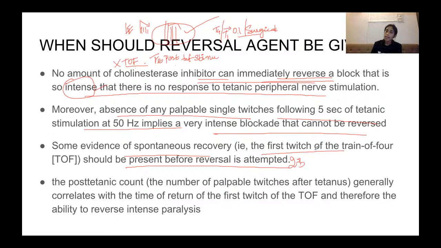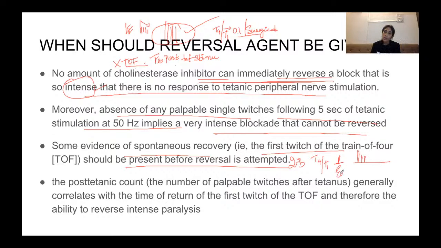So basically, like I said, your TOF ratio is the fourth stimulus divided by the first stimulus. When your TOF count is 1, a single twitch, you cannot reverse. When your TOF count is 2 to 3, at that time you can think of reversal, okay?